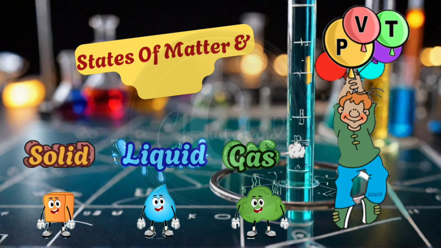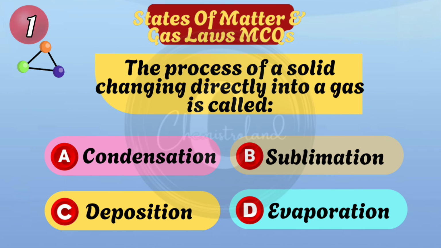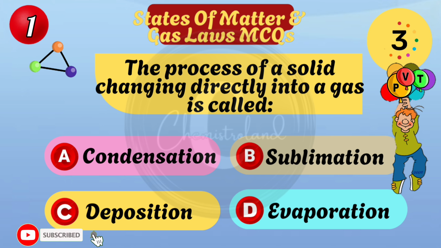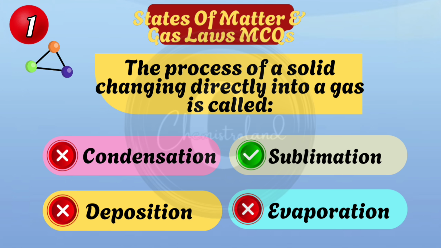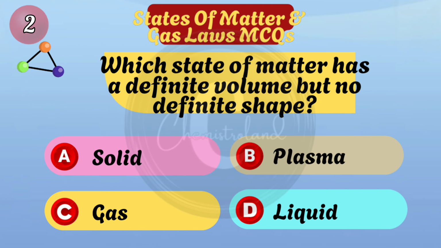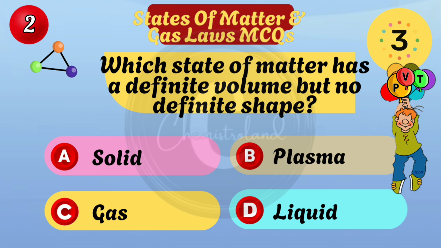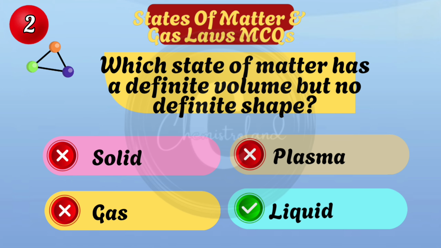States of matter and gas laws MCQs. The process of a solid changing directly into a gas is called sublimation. Which state of matter has a definite volume but no definite shape? Liquid.